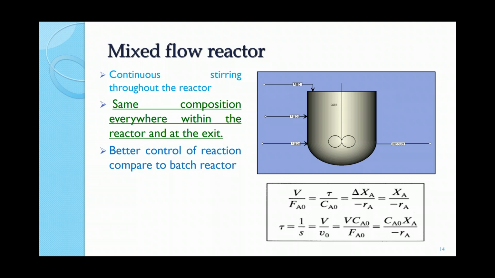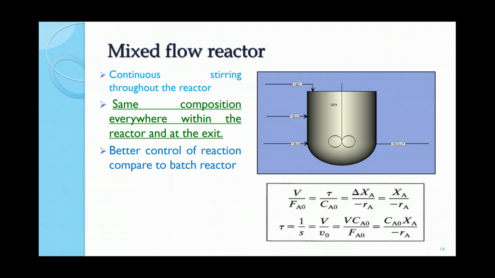The advantage of this is that, suppose reactants A and B are there, and B or A is supplied at a higher rate, so by controlling the flow rate of one reactant, we can control the reactions. The other advantage is that the volume to feed ratio can also be calculated once the final conversion is known. So that also helps you identify the size of this reactor. The purpose of telling this reactor profile is so that you can identify the size of the reactor.